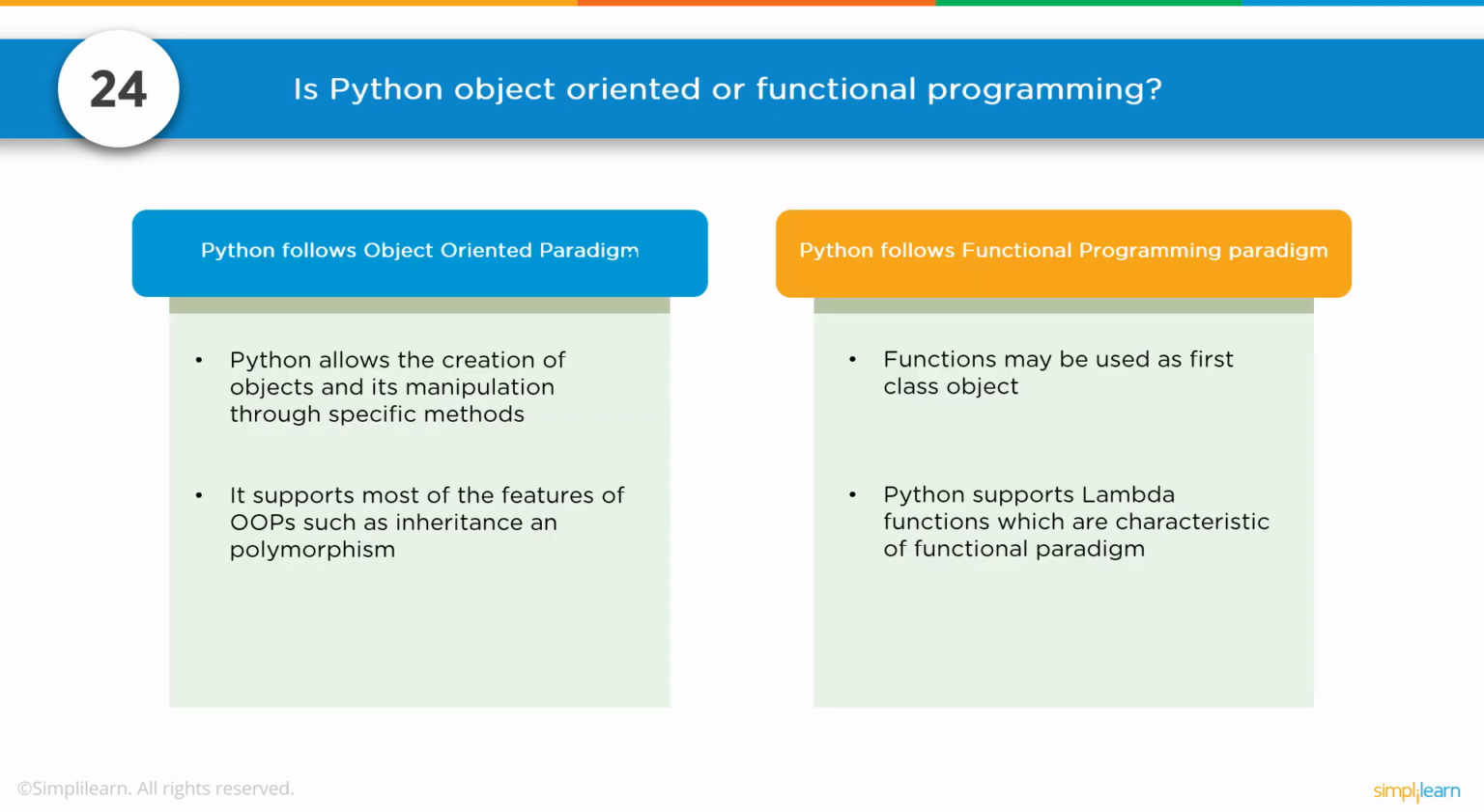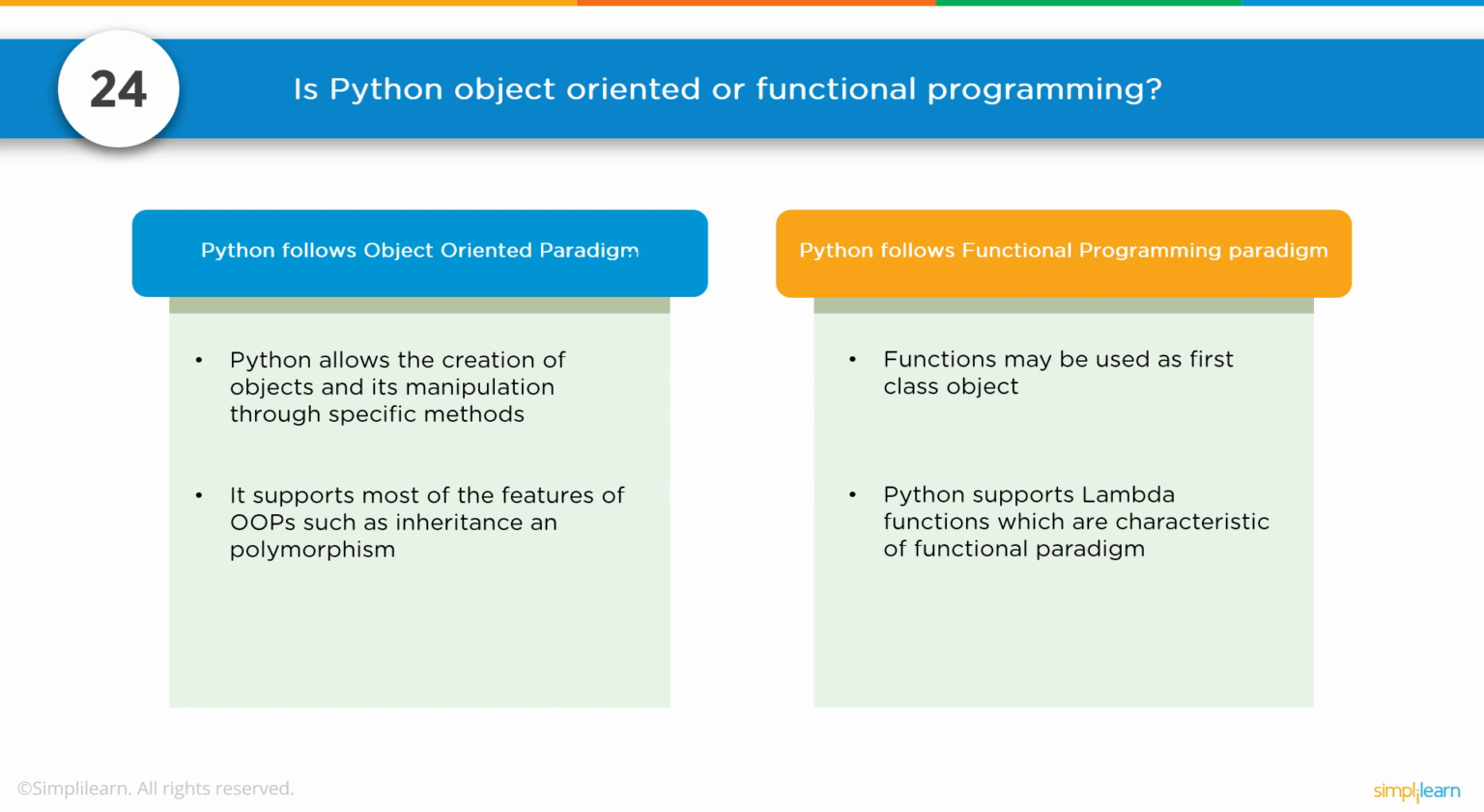Number 24, is Python object-oriented or functional programming? Python follows the object-oriented paradigm, and you should really know in depth what they mean by object-oriented paradigm if you're doing any interview for scripting languages. Python allows the creation of objects and their manipulation through specific methods. It supports most of the features of OOPs, which has inheritance and polymorphism. So you have an object and you can inherit all the traits of that object and then add new traits in or alter some of those traits.